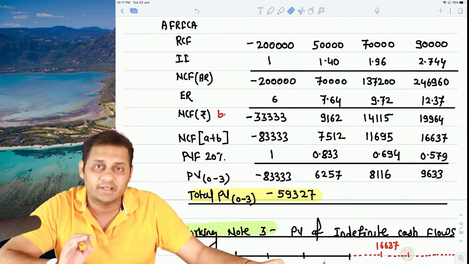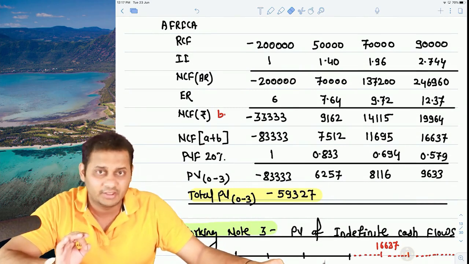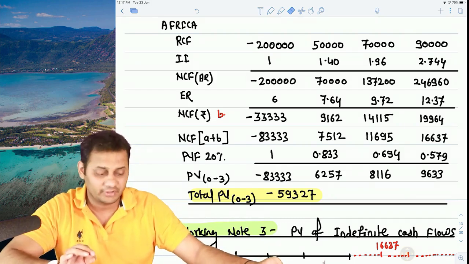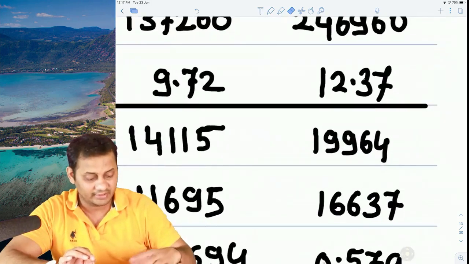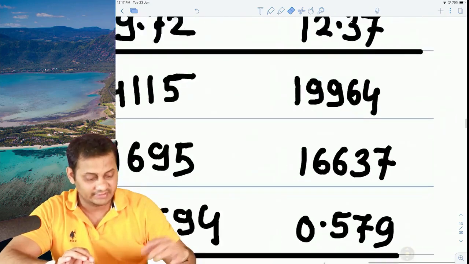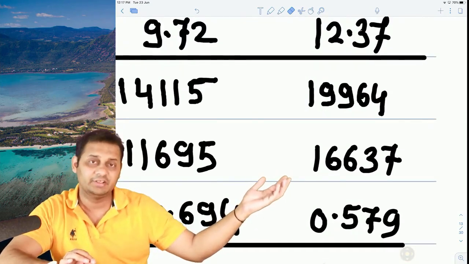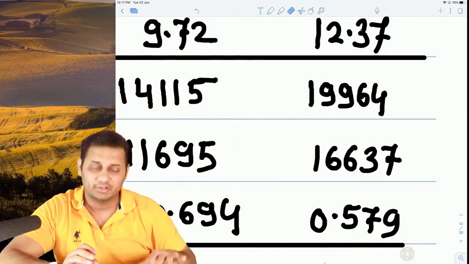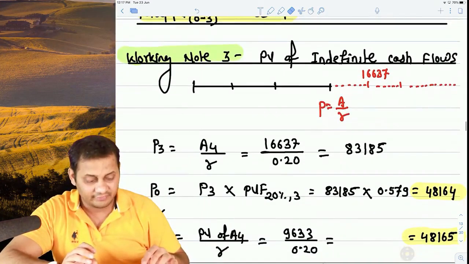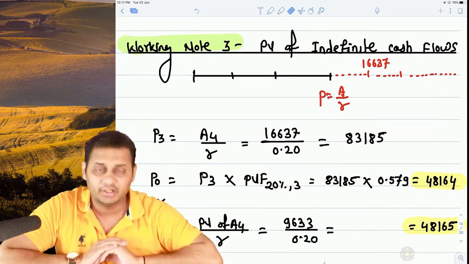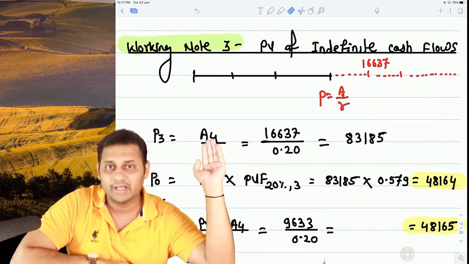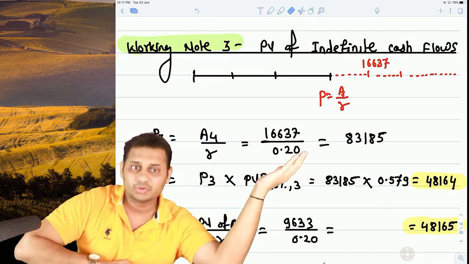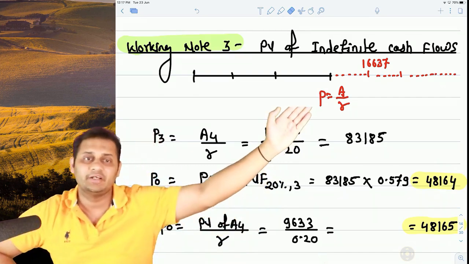That is just the NPV of the first 3 years. The question is still not over. The question says that the third year nominal cash flow, 16,637, is the third year's nominal cash flow of both the countries. This will continue forever. So when they say forever and indefinite, we use the concept of perpetuity. According to the concept of perpetuity, the annual cash flow, 16,637, divided by the rate of interest will be the present value. So 83,185 is the present value at the end of year 3.